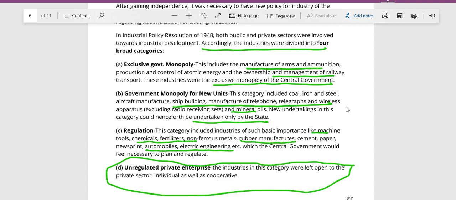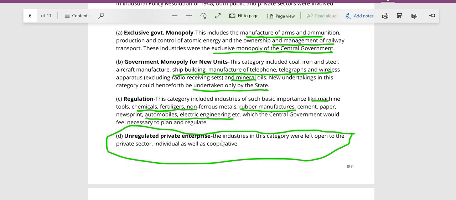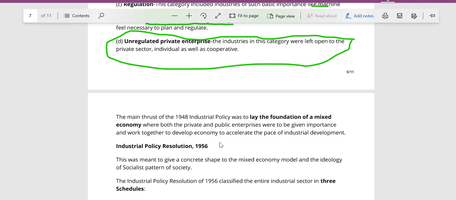Until there is basic infrastructure provided by the government, the private sector would be reluctant to invest. So the major initiatives were taken by the government. The main thrust of the industrial policy was on the public sector.